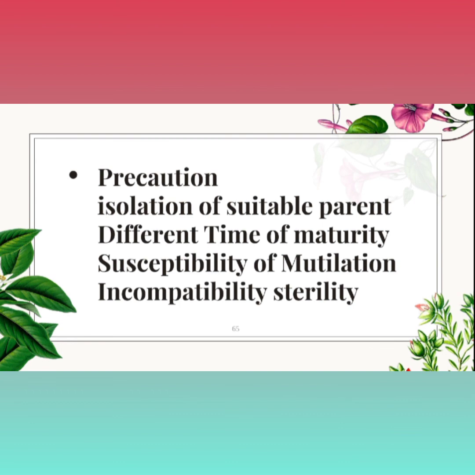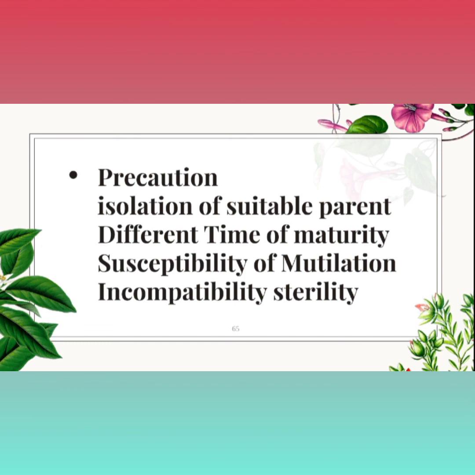The next point is related to precautions during hybridization. The first precaution is isolation of suitable parents. It is a very difficult concept. For isolation of the desired character, we cannot easily decide which plant shows the desired character, which plants are healthy, and which are important for selection.